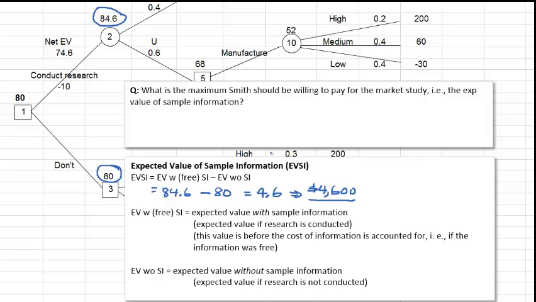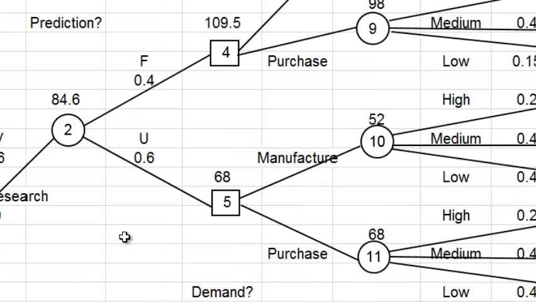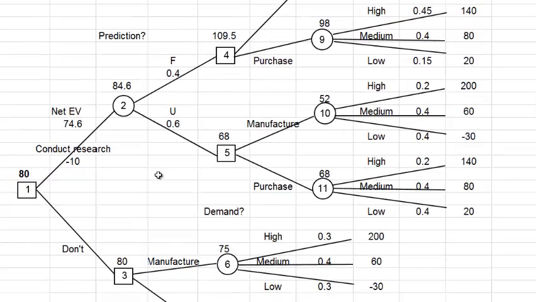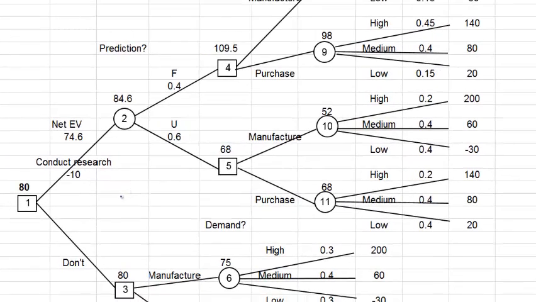So it makes sense. If the cost is $10,000, we would not want to do that market research. Another question, suppose the market research cost is reduced to less than the EVSI. Remember, the EVSI was $4,600. Then what is the best decision strategy? If the cost is less than $4,600, let's say $4,000 or something, then we would want to do the market research. Let's see what will happen to the tree.